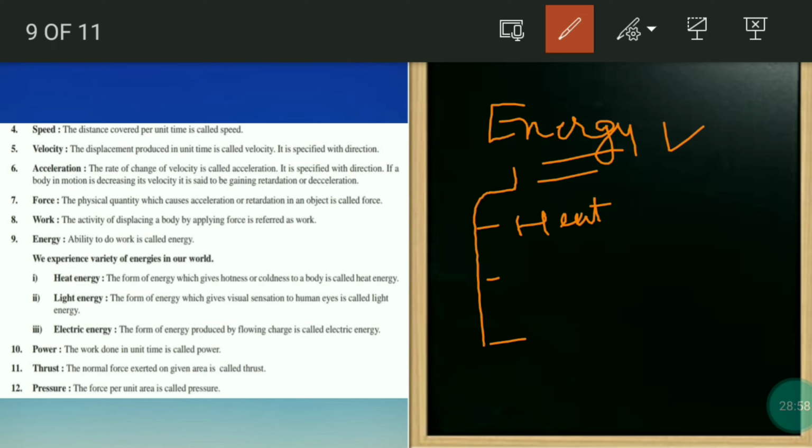Now light energy. Light energy is the energy which gives the sensation of vision. So with light only we are able to see. Without light you can't see anything, right? How are we able to see some object?